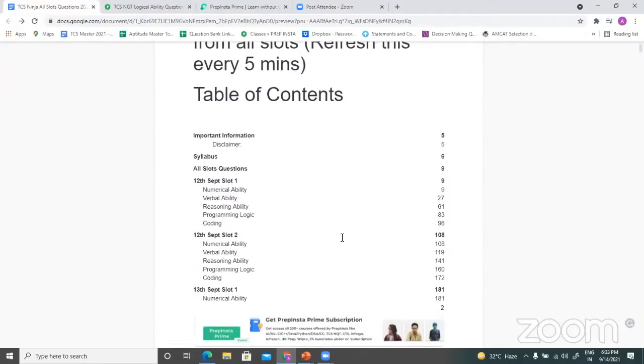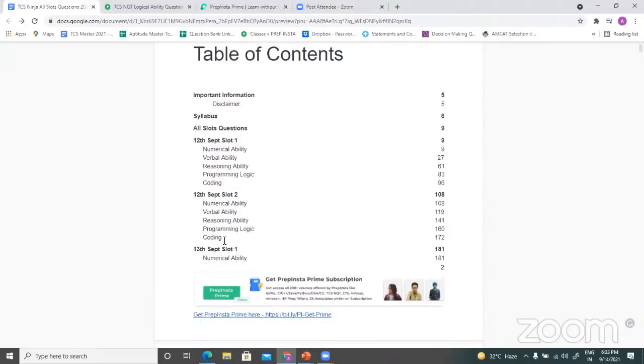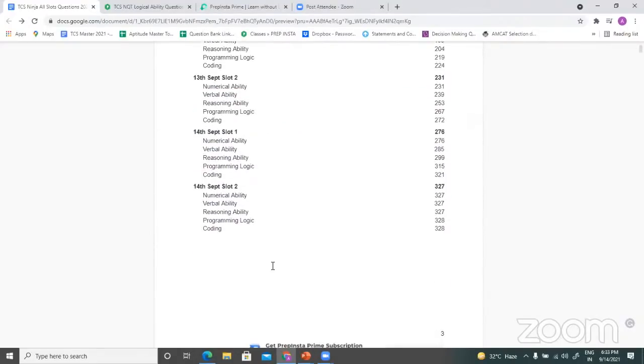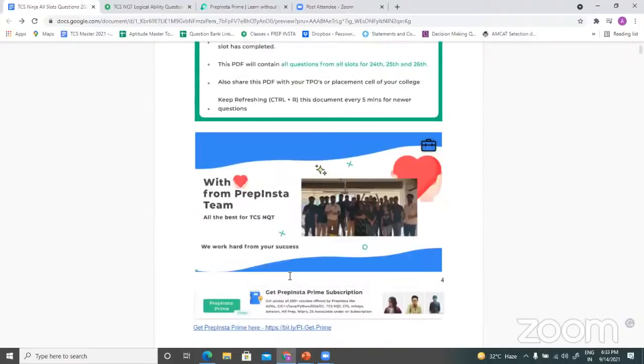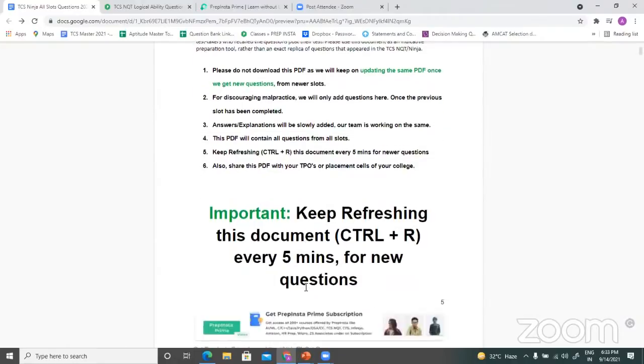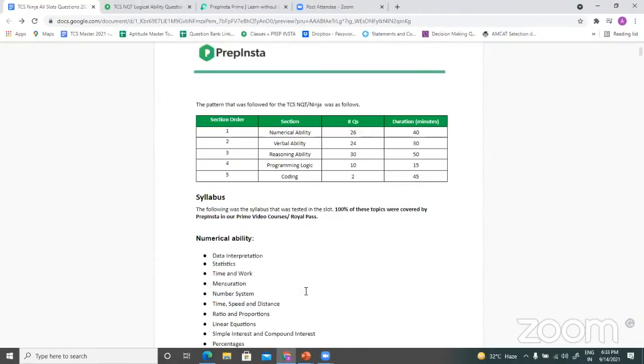This PDF has questions from all the previous day slots. If I talk about yesterday, or the day before yesterday, the morning slot of TCS and the evening slot also. As you can see, we have already updated 12th September slot 1, slot 2, 13th September slot 1, slot 2, 14th September slot 1, slot 2. So if you want to practice more and more questions from previous days, this is the best place for you guys. Go through this PDF and thoroughly practice these questions.